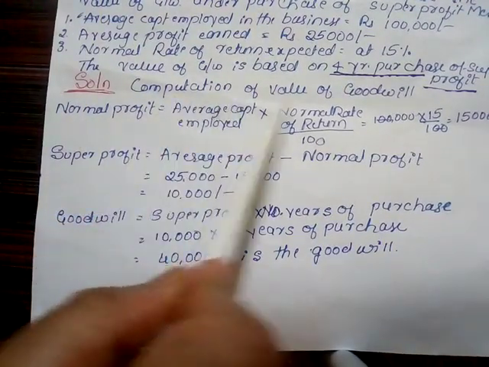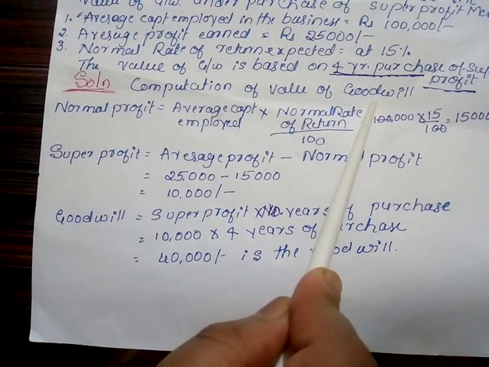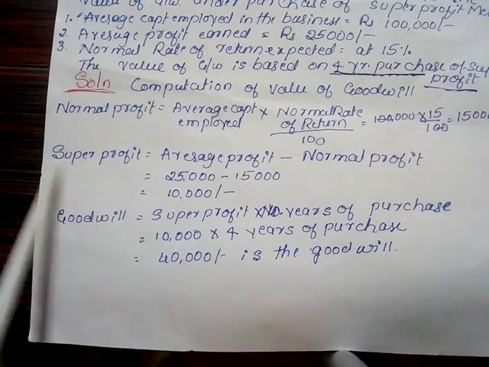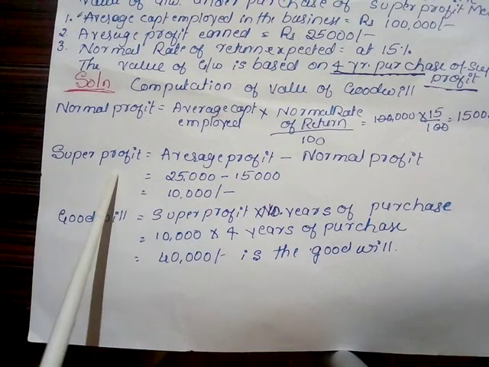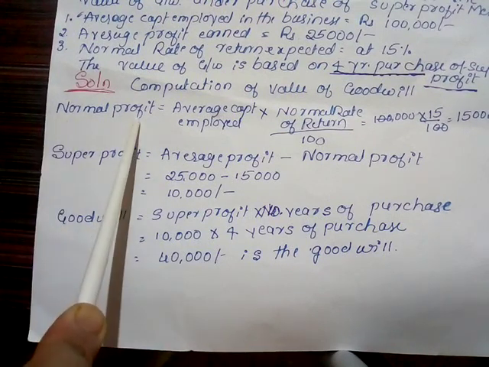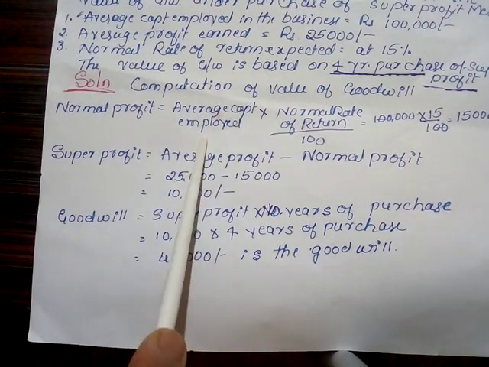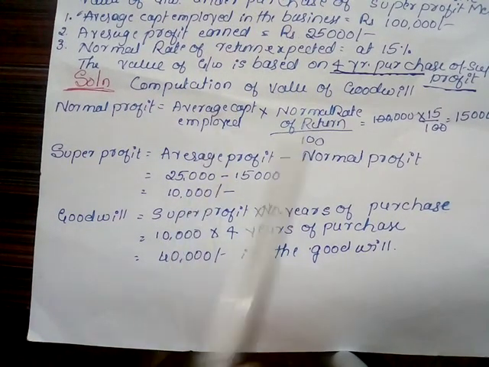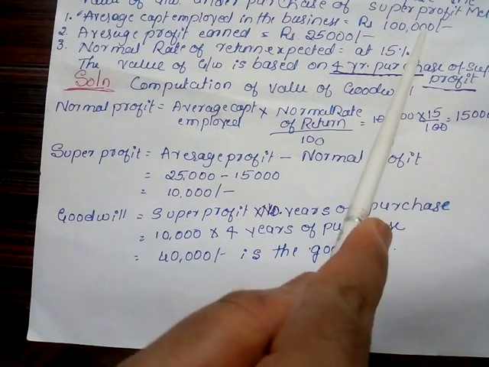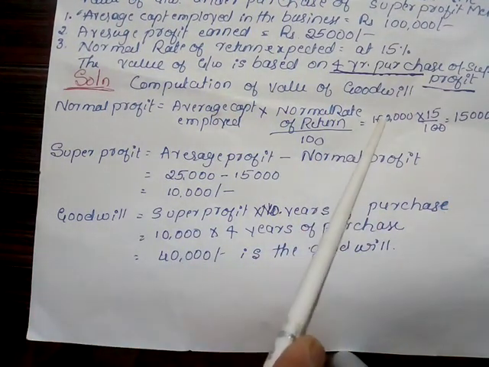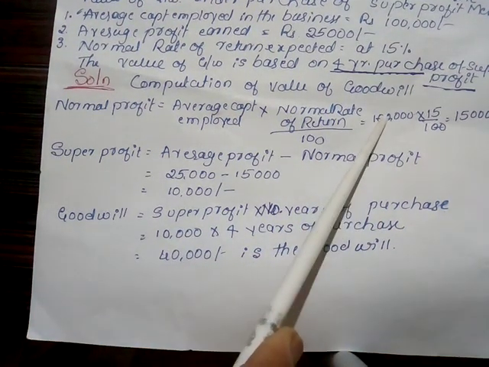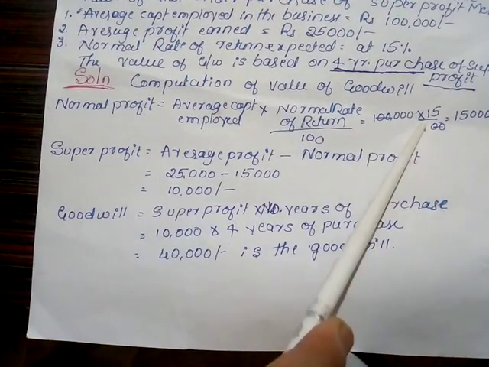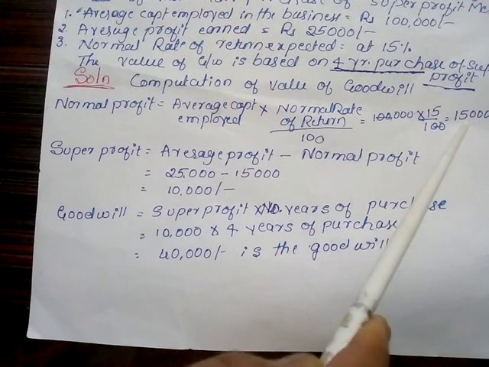Solution: compute the value of goodwill. To value the goodwill of the company under this method, before that we should find out the normal profit and super profit. Normal profit formula is average capital employed into normal rate of return divided by 100. Average capital is 1 lakh rupees, as in the problem. 1 lakh rupees is the average capital employed, into normal rate of return of 15%. 1 lakh into 15% gives 15,000.